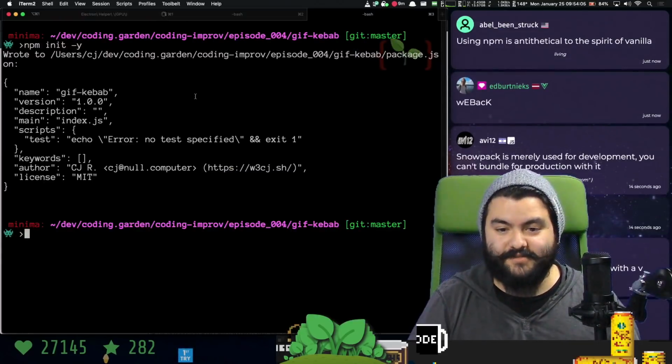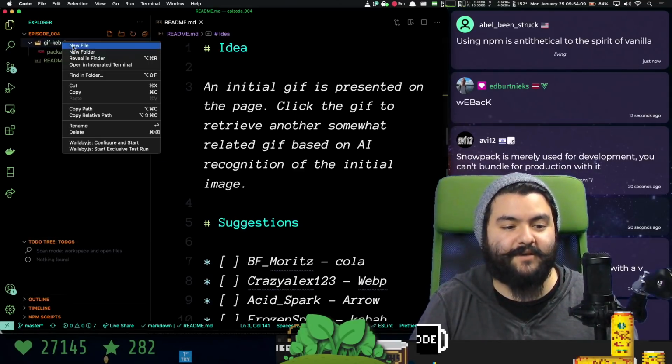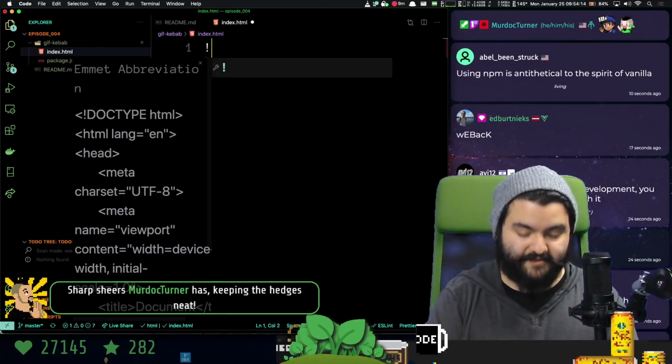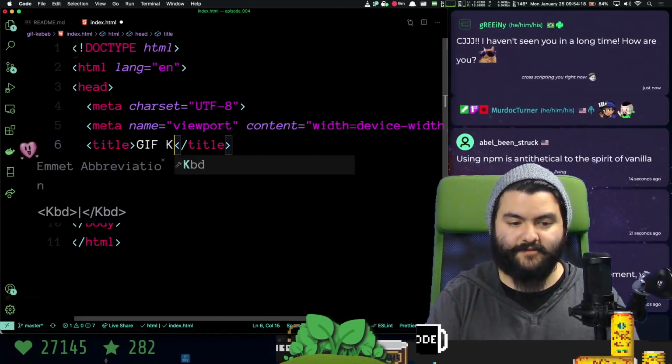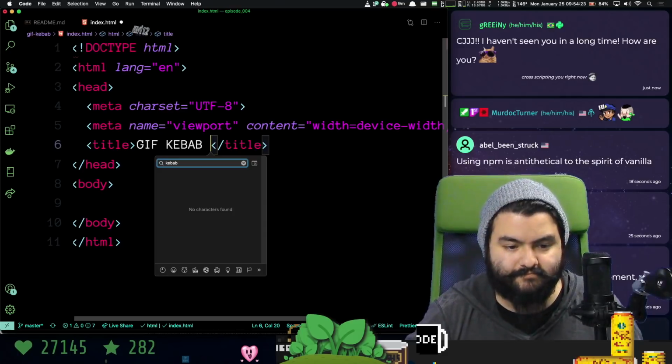Okay, we need some codes. So over here in this folder, GIF kebab, we'll create a new file called index.html. We'll just have like a basic HTML template, and we'll add the title, GIF kebab. Is there a kebab emote?